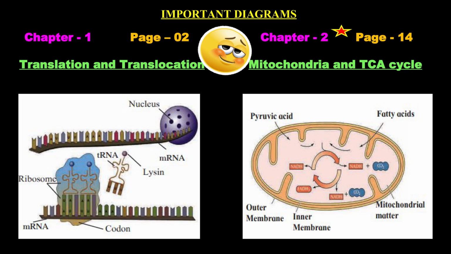Now remember, whenever you draw the diagram, write everything with a dark pencil. Try to draw the diagram on one side of the paper, either left hand side or right hand side, and give the title also, either on the top or below the diagram. And see that the full diagram is inside a box. So outside you draw the boundary, and draw the box, and don't label inside the diagram. Like mitochondria and all, all the labels should come outside the diagram.